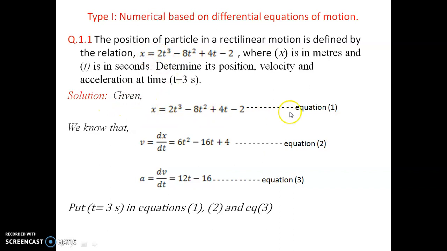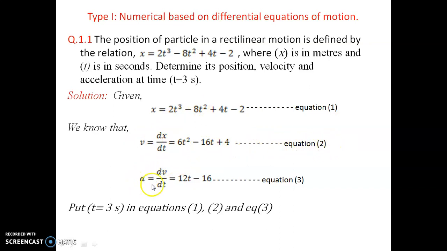The given equation is written as equation number 1. As we know, velocity is equal to dx by dt. The first derivative of the displacement with respect to time is going to give you the velocity. The derivative of 2t cube is 6t square, the derivative of 8t square is 16t, the derivative of 4t is 4, and the derivative of a constant is 0. In this way we have got the equation for velocity. Let us call it equation number 2.